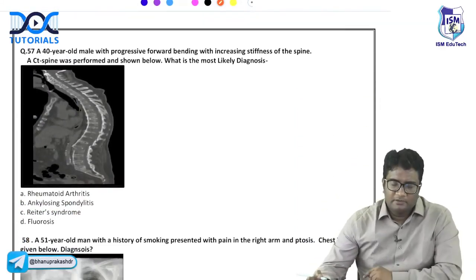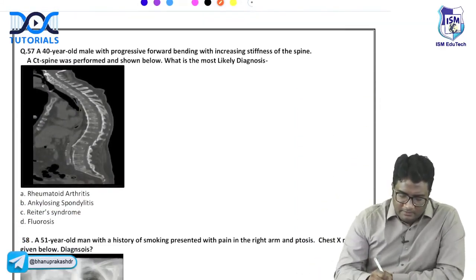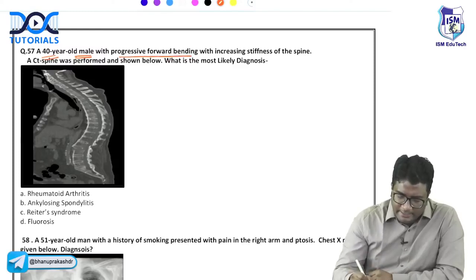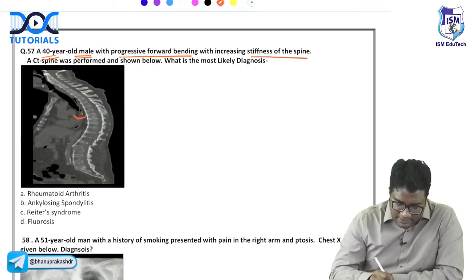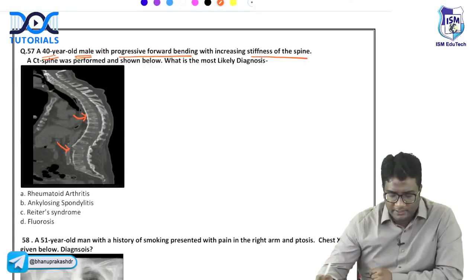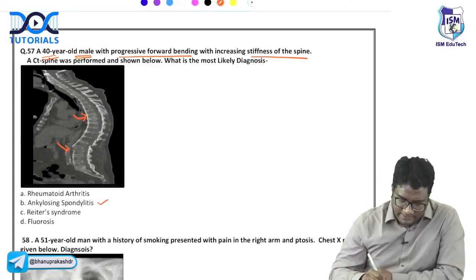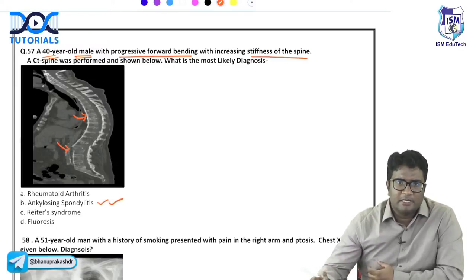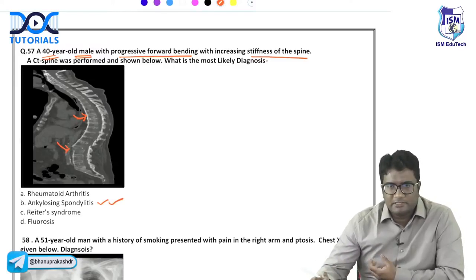Question 57. A 40-year-old male with progressive forward bending and increased stiffness of the spine. A CT scan is given. You can see calcification of the anterior longitudinal ligament, and you are also seeing fractures there, the carrot stick fractures. All of this indicates ankylosing spondylitis, right? There is forward bending, stiffness of the spine, the bamboo spine.